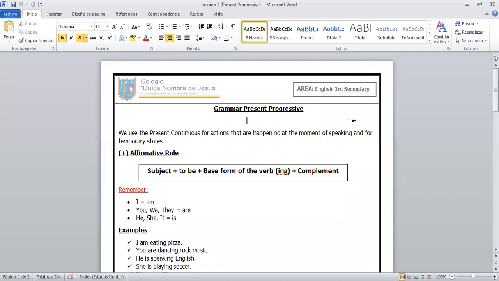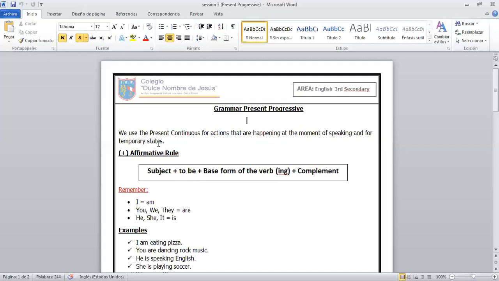And we have to remember when we are going to use the present progressive or the present continuous. It's the same. ¿Cómo están, chicos? El día de hoy vamos a recordar la gramática del presente progresivo o también llamado el presente continuous. Okay, so we are going to use the present continuous or present progressive, the same, for actions that are happening at the moment of speaking and for temporary states.